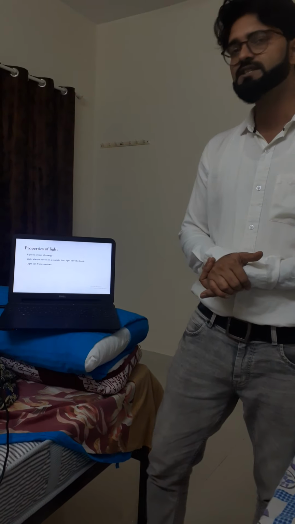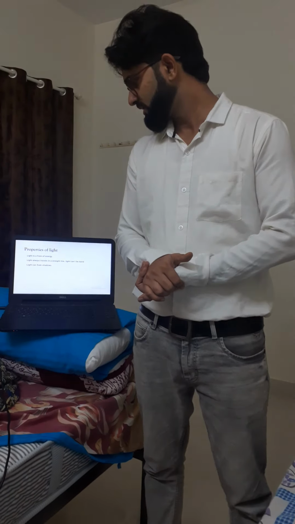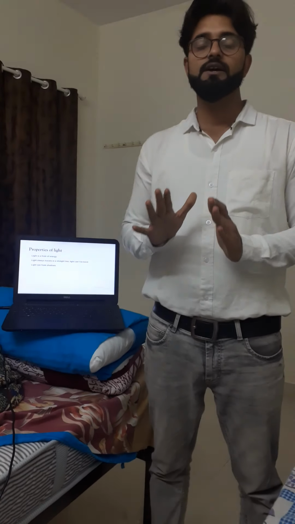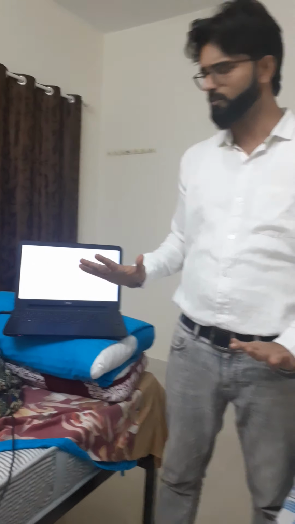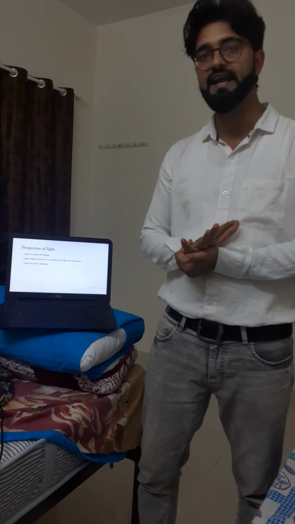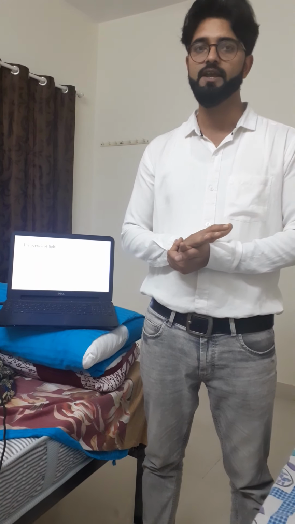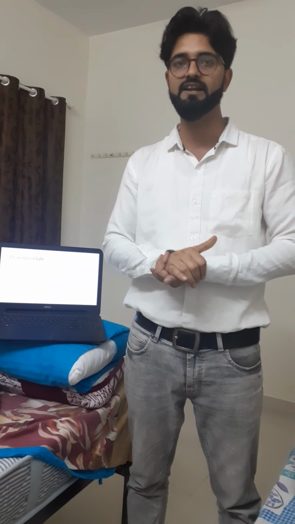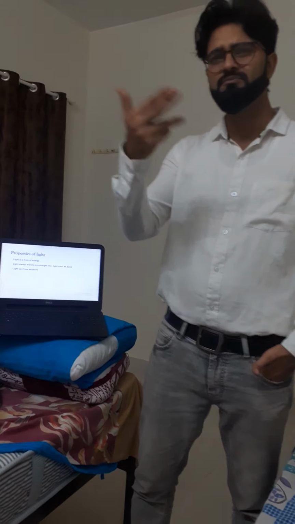Now let's come to the properties of light. As we have discussed earlier, light is a form of energy and light always travels in a straight line. Light can't be bent. If we take a tube and put it straight, we are able to see everything. But what if we bend it? We are not able to see anything. That means light can't travel in a curved path. It always travels in a straight line.